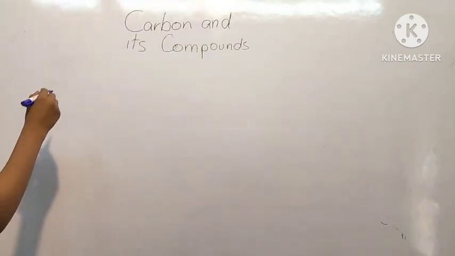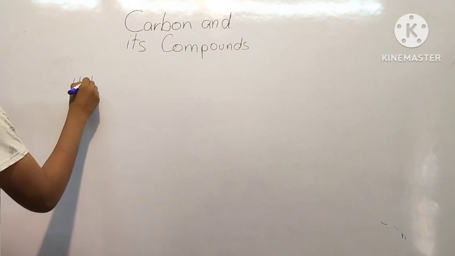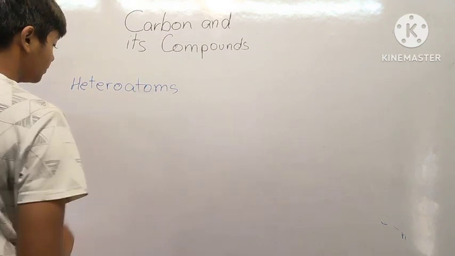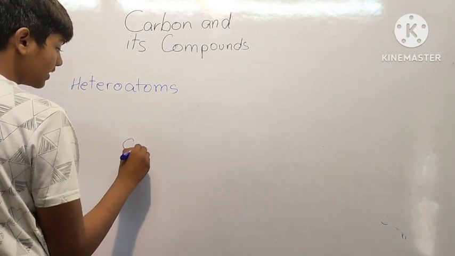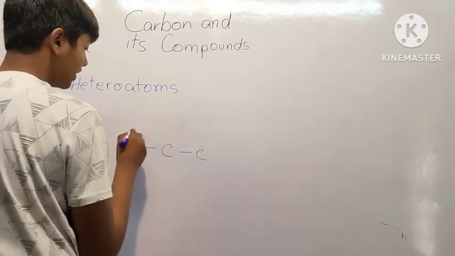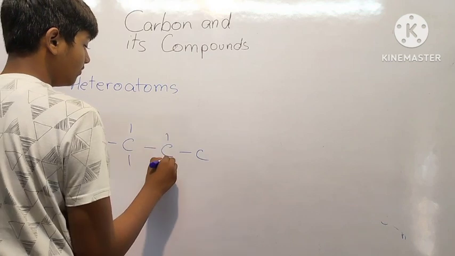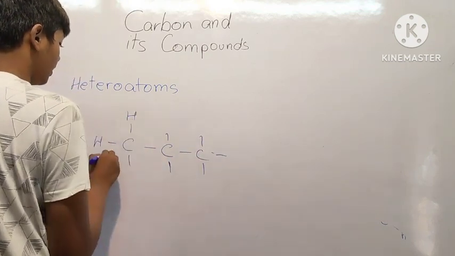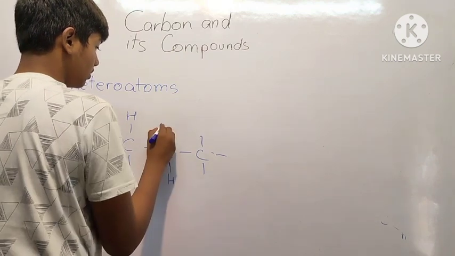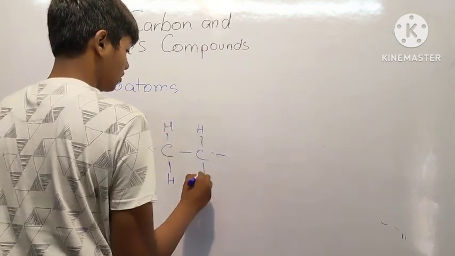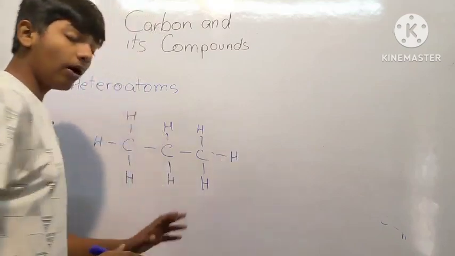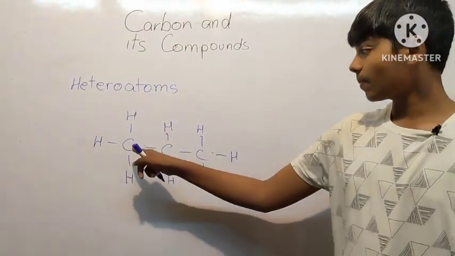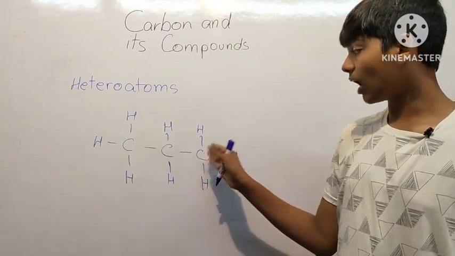Now let's get back to our heteroatoms. Let's take a basic structure: 3 carbon atoms, and we will keep it a saturated compound. So we have hydrogens. Now I will just tell you some basics of nomenclature. First we see how many carbon atoms are present.